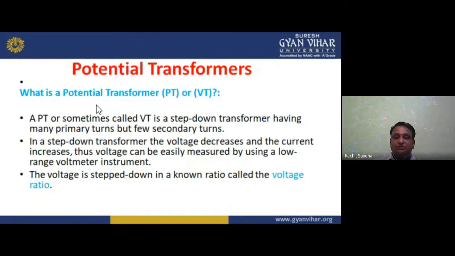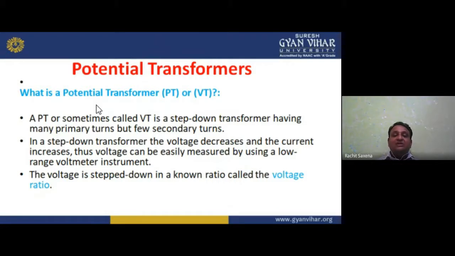Now potential transformers. What is a potential transformer, PT or VT? A PT, sometimes called a VT, is a step down transformer having many primary turns but few secondary turns. Means a large number of primary turns, means N1 is greater than N2. So V1 is greater than V2, but I2 is greater than I1. Okay, so many primary turns but few secondary turns. So in a step down transformer, the voltage decreases and the current increases.